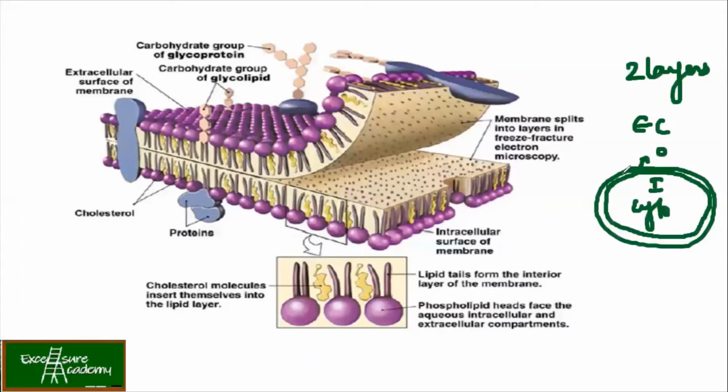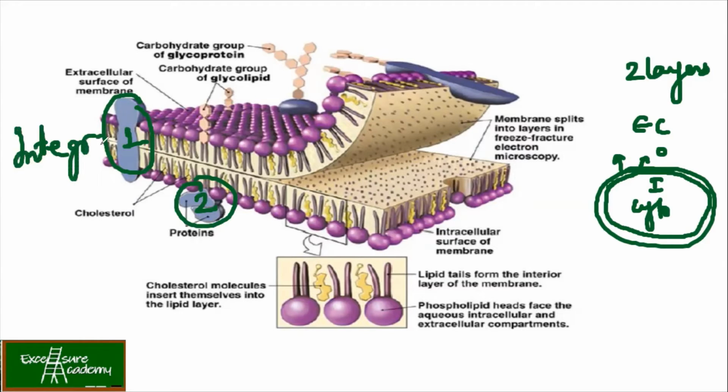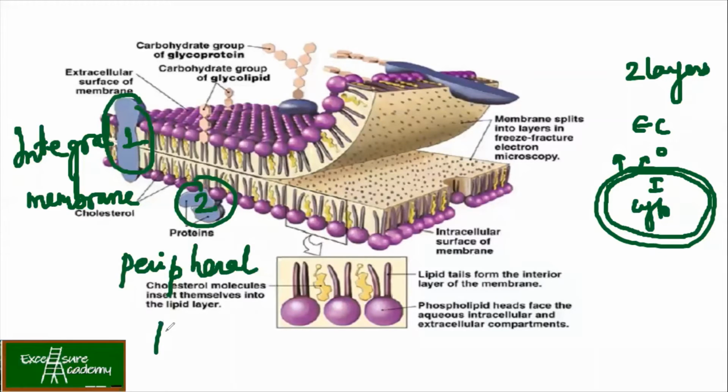Now, if you see the outer surface, it has two types of proteins. So this is one type of protein and this is the second type of protein. Now, what is the first one? It is called the integral membrane proteins. And the second one is called your peripheral proteins. Now, when I say integral membrane proteins, it means that in a plasma membrane, these proteins are going to cross.